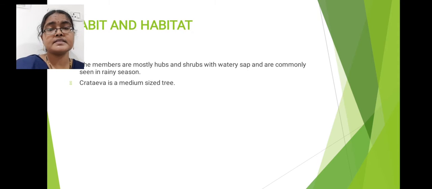These plants secrete some watery sap. If you pluck a plant part, it oozes out some watery sap. Mostly these family members are commonly seen in rainy season. This is about habit and habitat of Caparidaceae family.